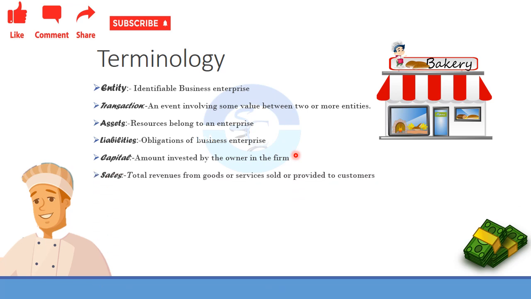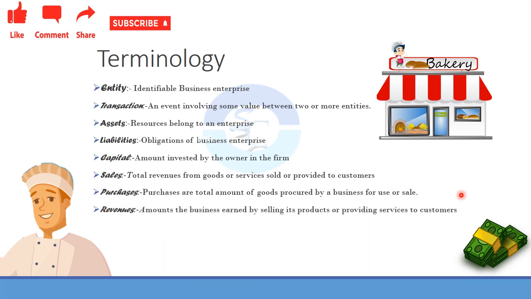Next is the sales. Sales means the total revenue from goods and services he has sold. So how many cakes he has sold, how much he has received. So that is sales. Next is the purchase. Purchase means for making that cake, all the goods and services he has procured. That is the purchase.